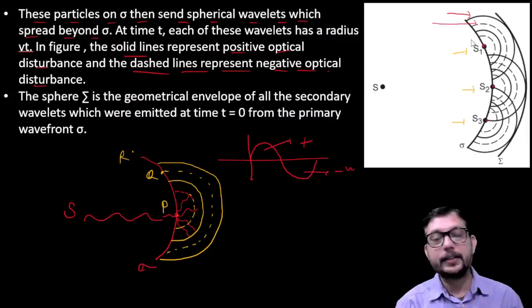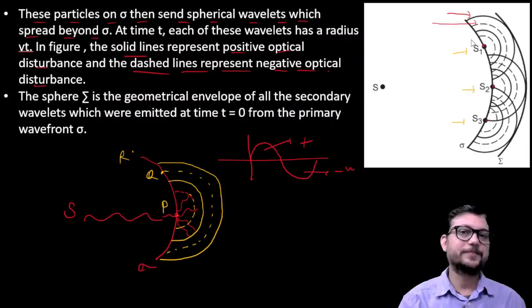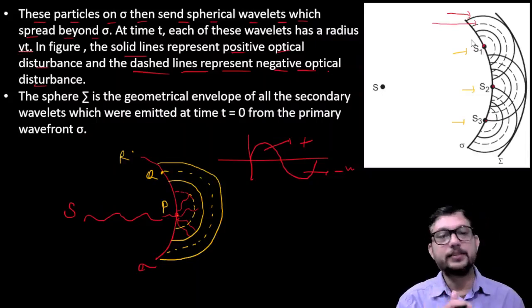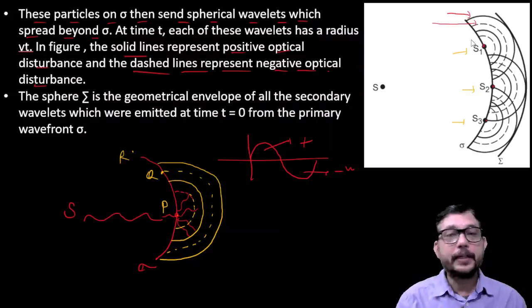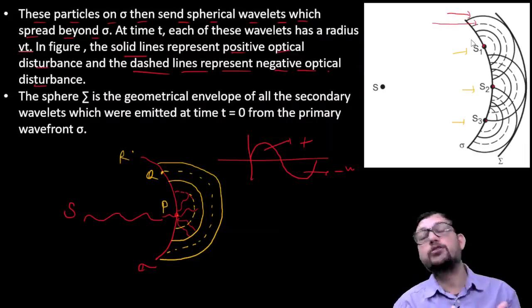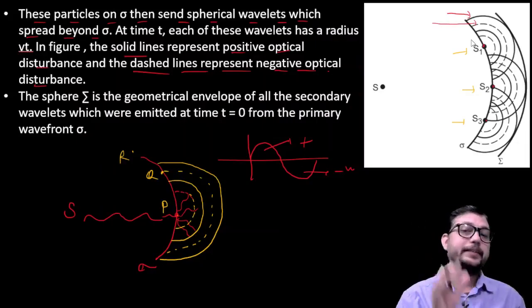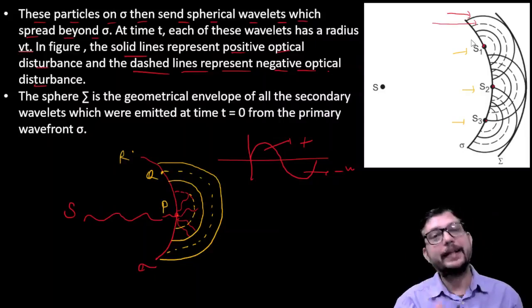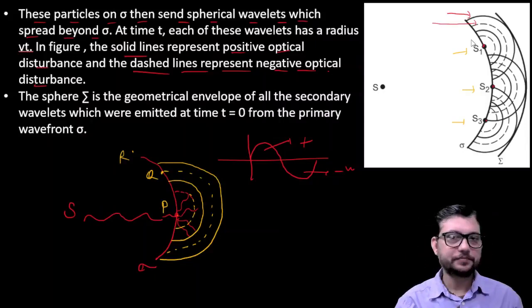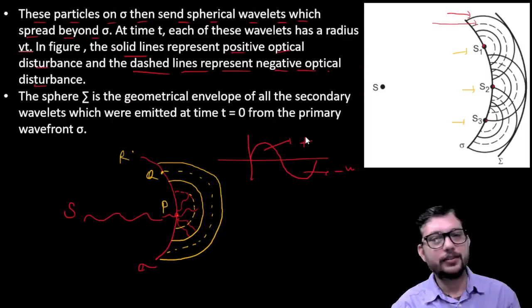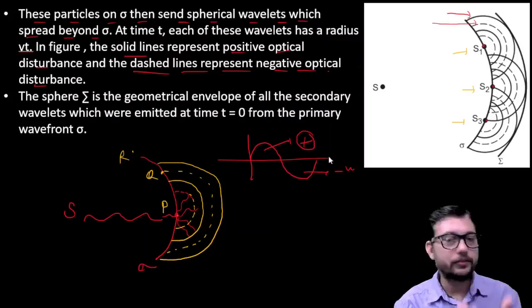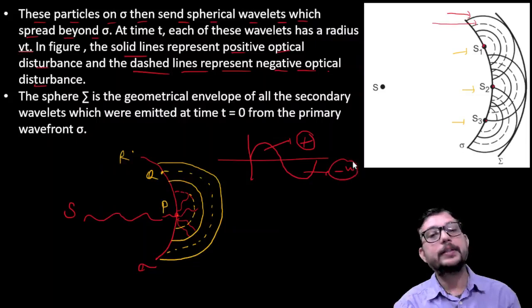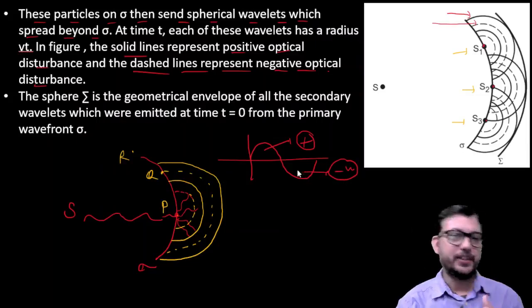So the dark line represents the positive optical disturbance, whereas the dotted line represents the negative optical disturbance. And what is the positive disturbance? As I have told you, positive amplitude, and negative optical disturbance means negative amplitude.